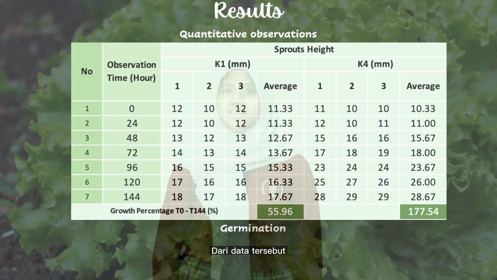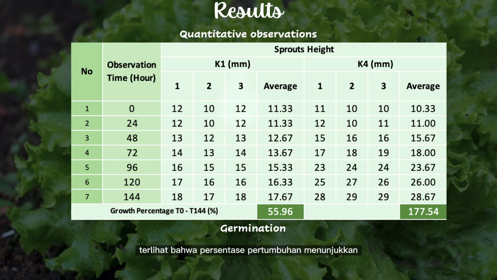And the following is the observational data on the growth of sprouts in 2 treatment groups. From this data, we can see that the growth percentage shows a significant difference. The sprouts height in K4, the treatment group, has grown about 177.54% after 144 hours, while the sprouts height in K1, the control group, has only grown about 55.96%.